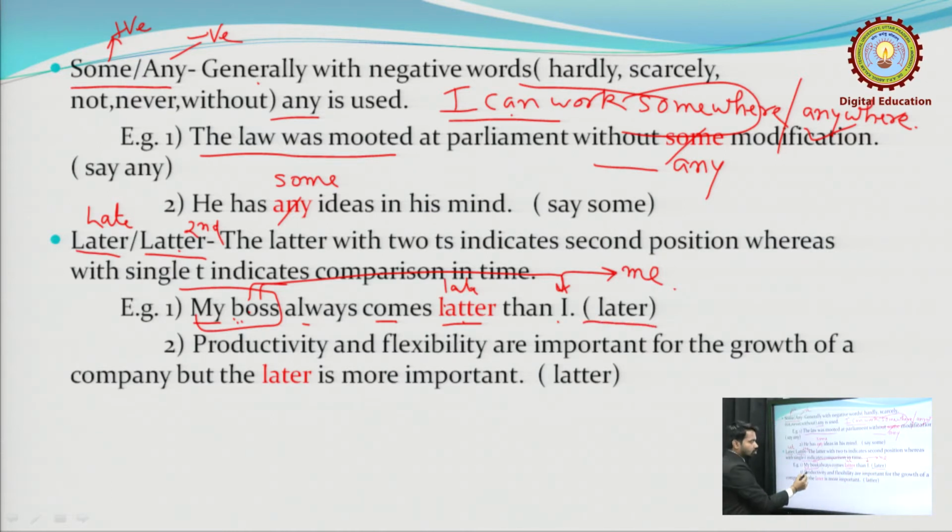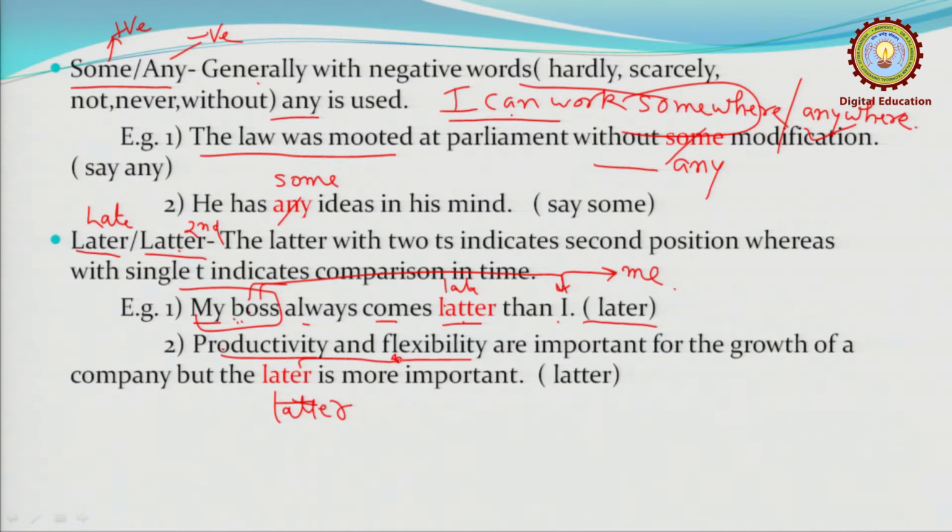Now, productivity and flexibility are important for the growth of a company. Productivity is one thing and flexibility is another, but the latter is more important, so we need here latter, double T, expressing the second one. And what are we talking about? We are talking about flexibility being more important, right? Next,